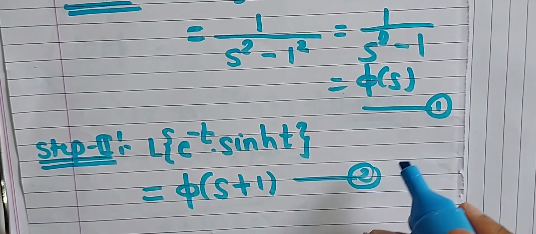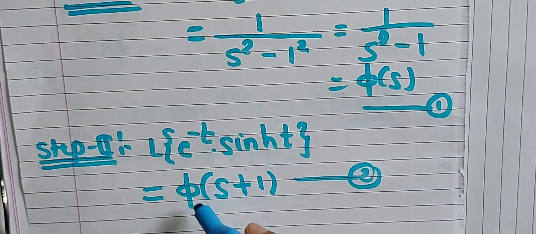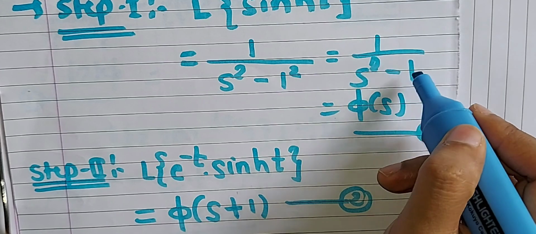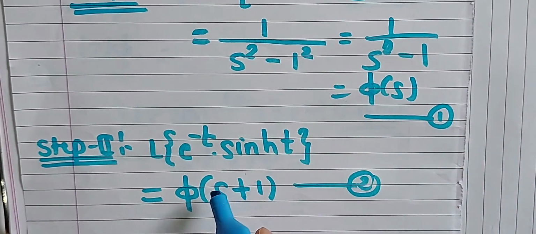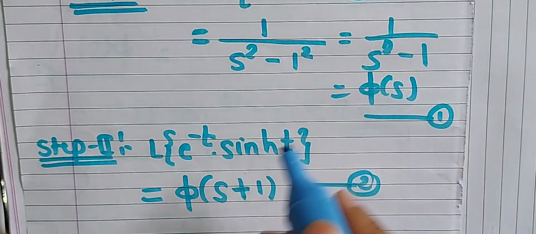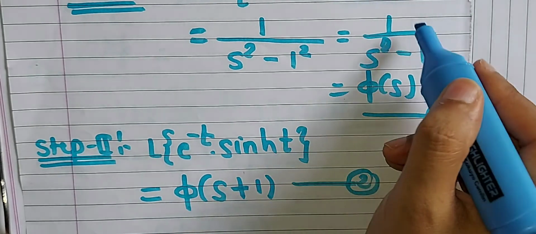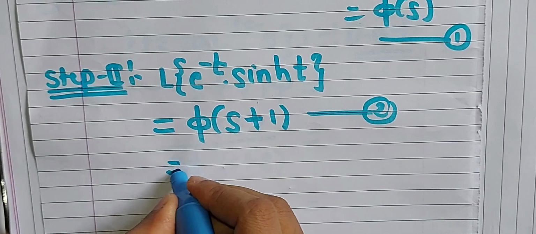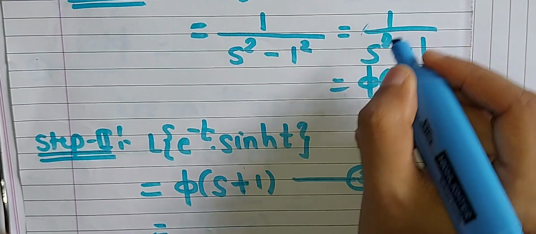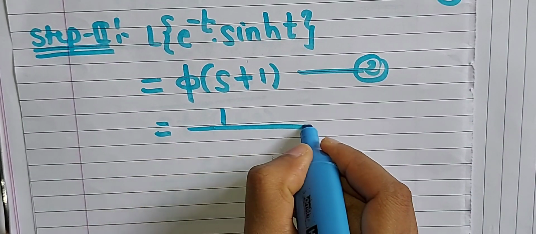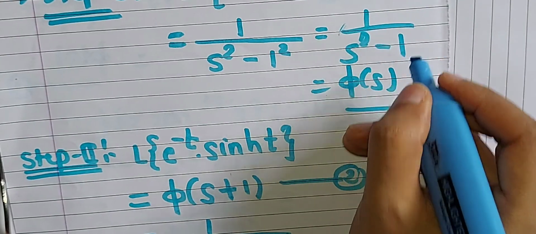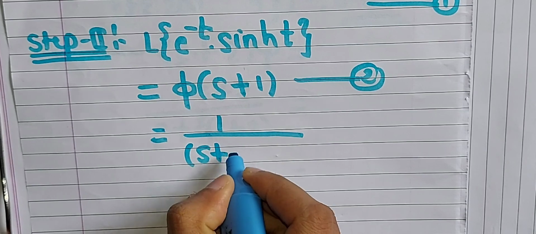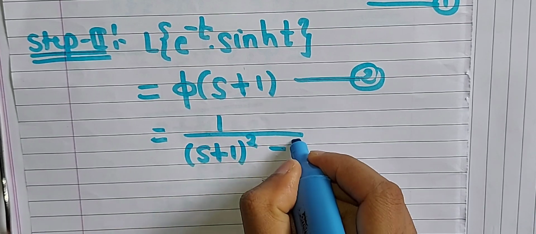Now with the help of equation number 1, we can find its value very easily. As phi of s is equal to 1 divided by s square minus 1, in equation number 2, s is replaced by s plus 1. Therefore, the value of phi of s plus 1 will be: the numerator is 1, and the denominator is s square minus 1 with s replaced by s plus 1, so we have s plus 1 square minus 1.